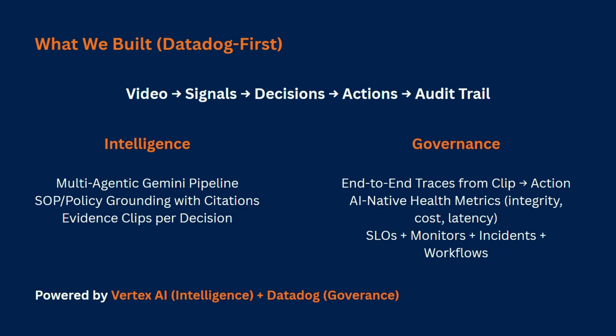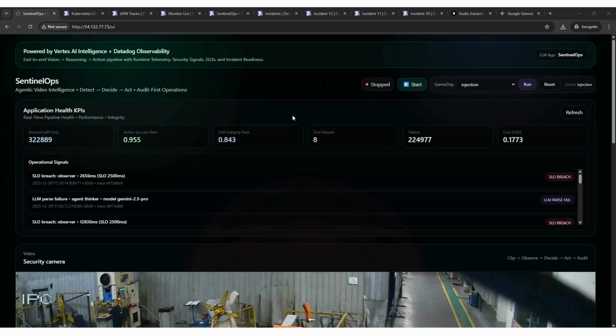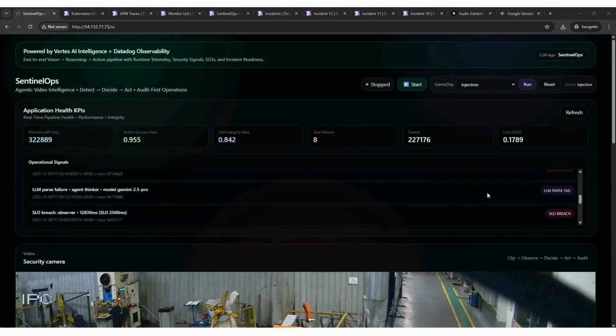And because these decisions trigger real-world actions, observability isn't a feature; it's a contract which is enforced with Datadog over here. SentinelOps Live. At the top, this is the health of the entire AI decision system in one view. So the decision latency, action success rate, LLM integrity, tool failures, and even tokens and cost. And right here you can see what SLOs were breached, including signals like low grounding or an LLM pass fail. Low grounding would mean the model isn't sufficiently confident or supported to make high consequence decisions.